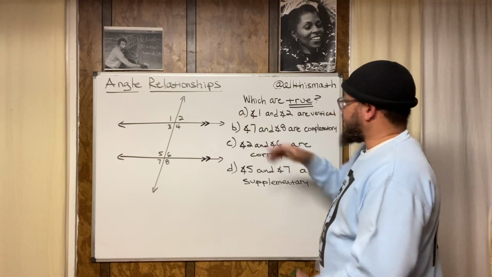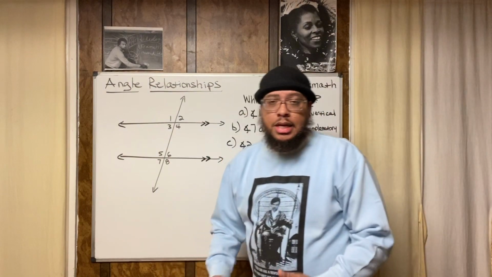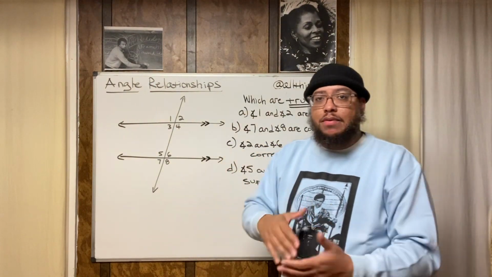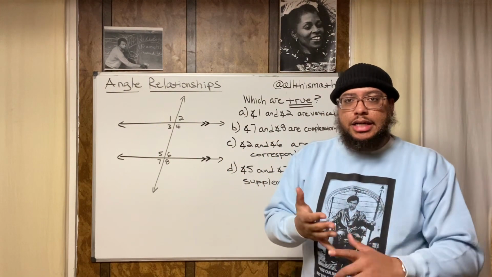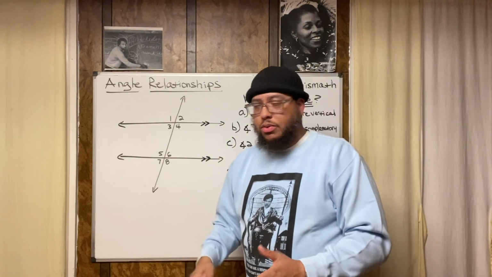So statement A says angle 1 and angle 2 are vertical. We just established that they can't be vertical because they're adjacent. Remember, adjacent angles are not vertical angles. They can't be vertical. All right.